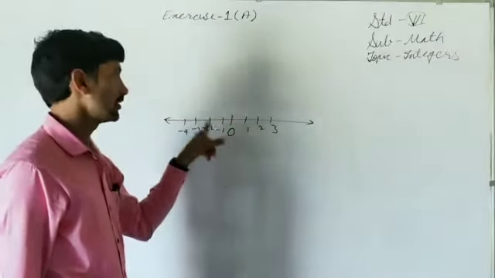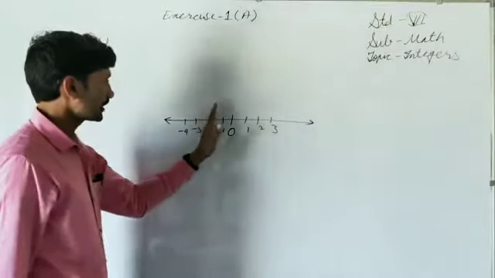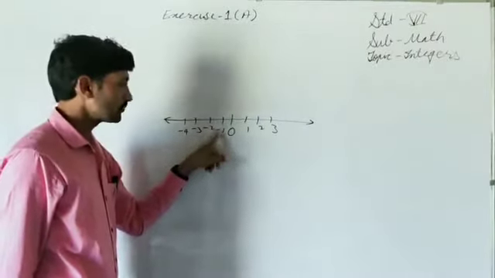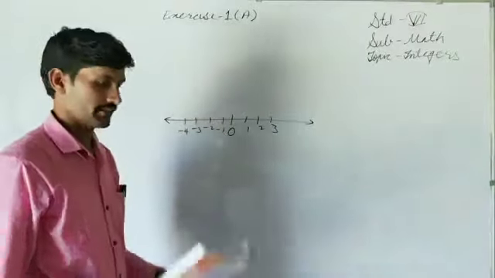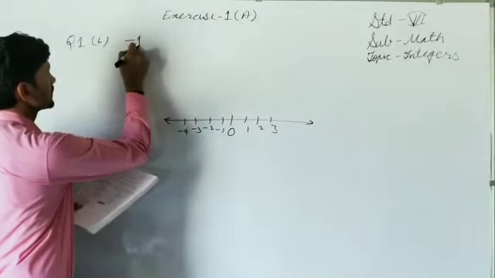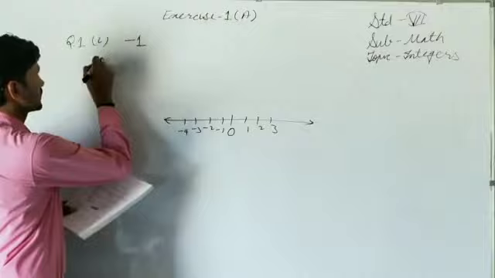So on number line, whatever integer is on the left side is smaller and the integer to the right side of the integer is greater. So that's why all these integers are smaller than -1. That's why -1 is the greatest integer. So -1 will be answer of first one.